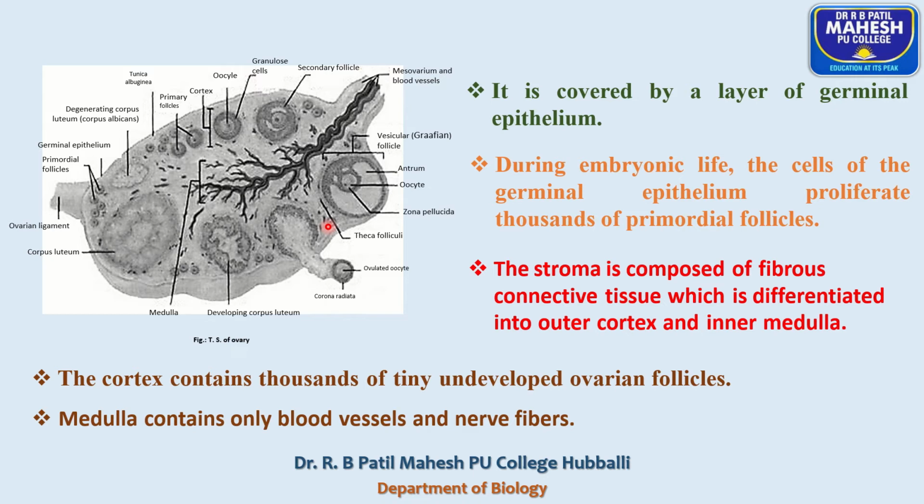After the birth, no more egg mother cells are added to the ovary, and these egg mother cells enter into the first meiotic division. That means during fetal life, mitotic division takes place. Soon after the birth, the egg mother cells enter into meiotic division, but are temporarily arrested in prophase 1 stage.